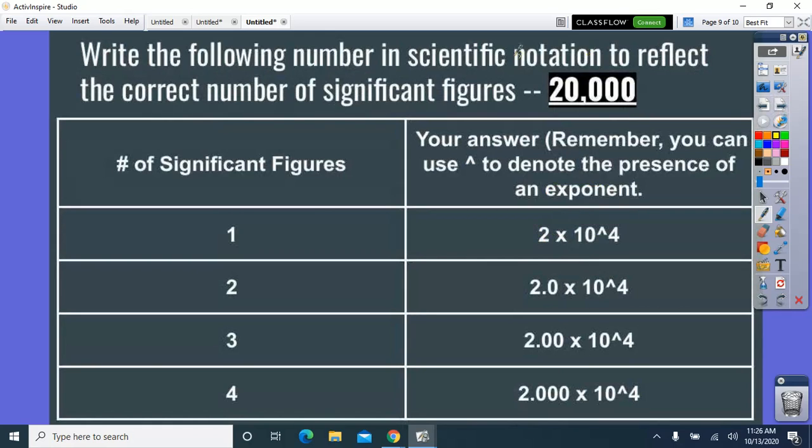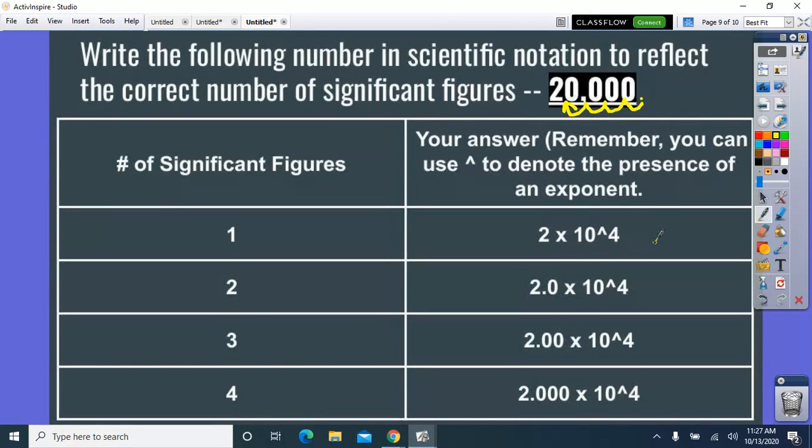Okay. Finally, we're looking at scientific notation, which is something hopefully you remember from middle school, to reflect the correct number of significant figures. So the way that scientific notation works is I see a number, and if I don't see a decimal, I assume the decimal is at the end. And all that scientific notation is, it's a way to put the number where I move the decimal to behind whatever the first not zero number is.